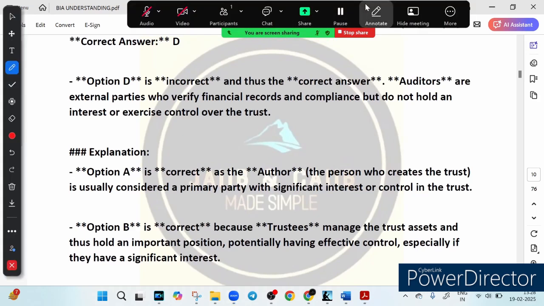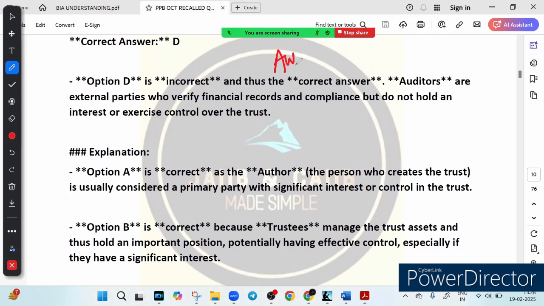Remember, learning each and every option is super important, because a question can be framed in any way. So just let me remind you that the author, or we call it the settler, creates the trust, right? Then the trustee manages the trust on behalf of the author, and the beneficiary is the person who receives the benefit of the trust, and the auditor does not hold ownership or control, right? So that is about this particular question. Now let's move to the next question that we have.